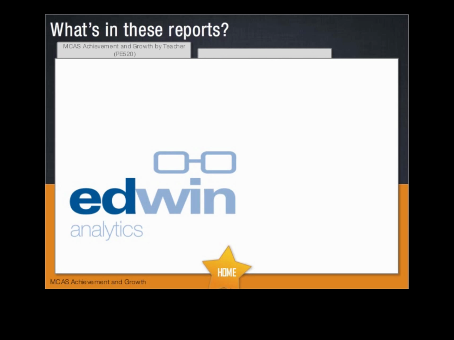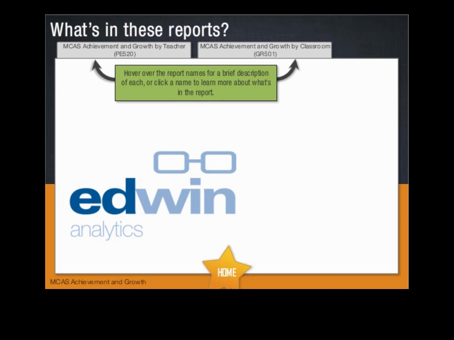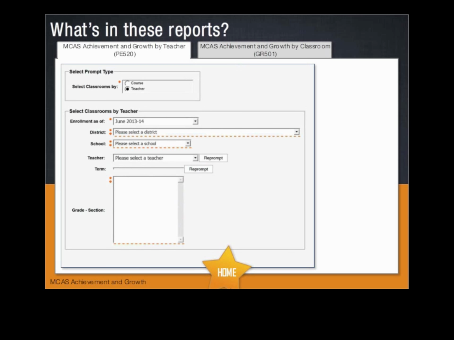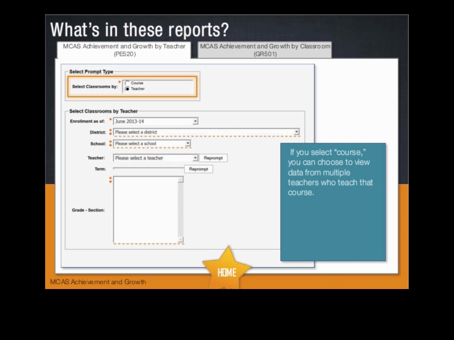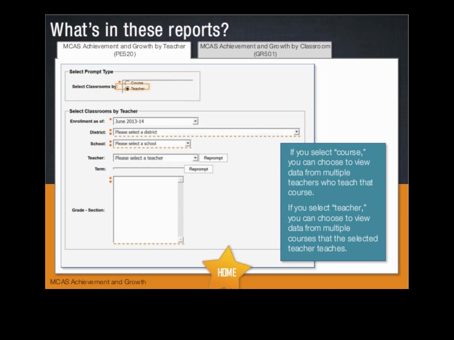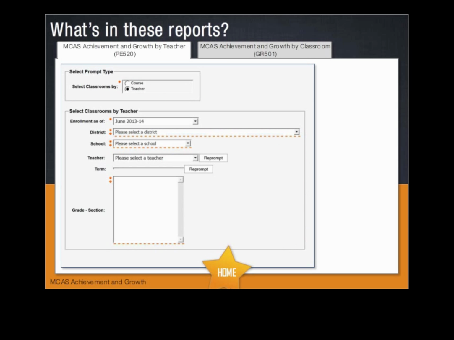Edwin Analytics contains a pair of reports to assist you in analyzing growth data. Hover over the report names for a brief description of each, or click the name to learn more about what's in the report. You can choose to run your report by selecting either the course or the teacher. Either choice will result in the same report with one minor difference. If you select Course, you can choose to view data from multiple teachers who teach that course. If you select Teacher, you can choose to view data from multiple courses that the selected teacher teaches.